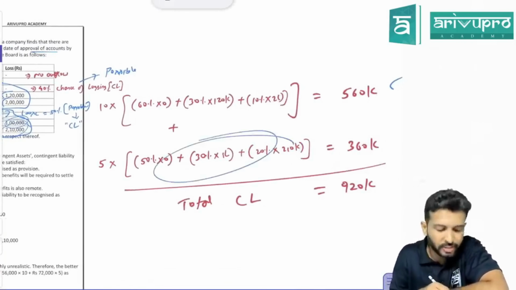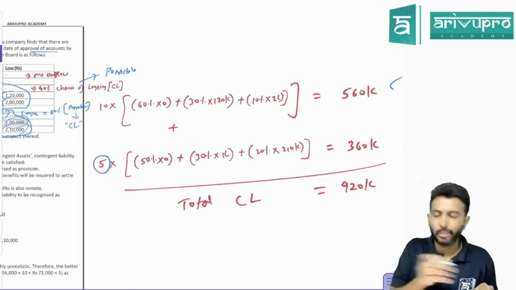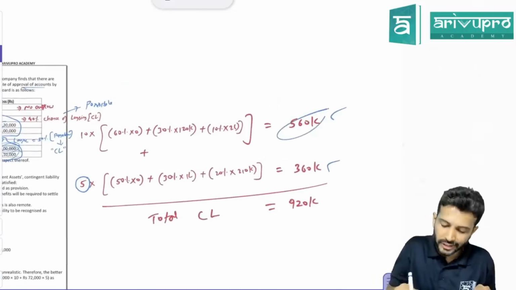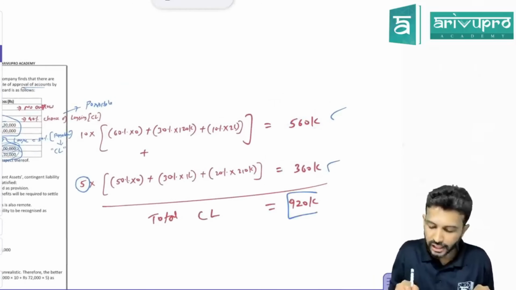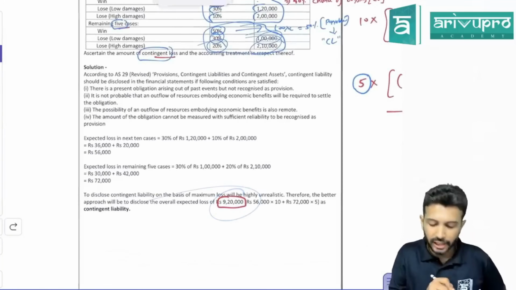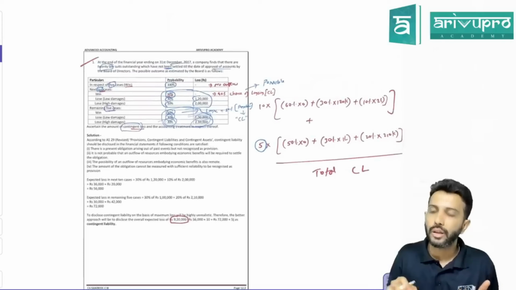All this data is with respect to how many cases? 1 case. How many such cases do we have? 5 cases. So multiply by 5. Total contingent liability will become 3 lakh 60. For this 560, for this 360, so total contingent liability is how much? 9 lakh 20,000. So you'll disclose a total contingent liability of 9 lakh 20,000 in your notes to accounts. Like this.